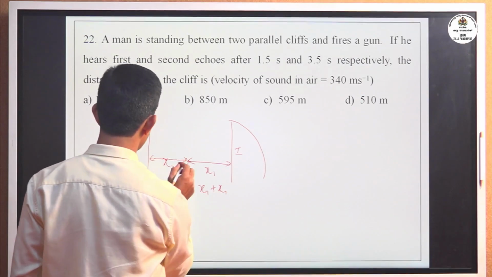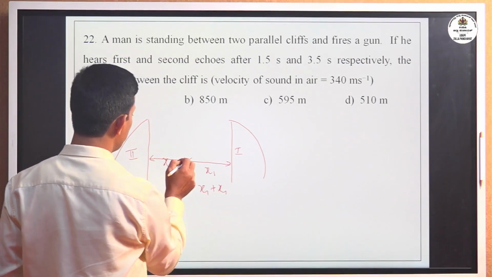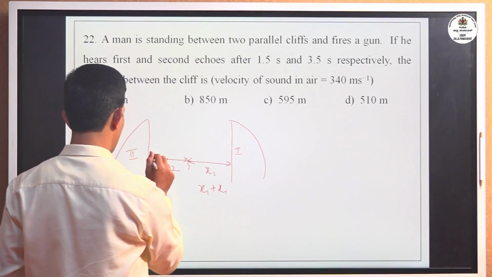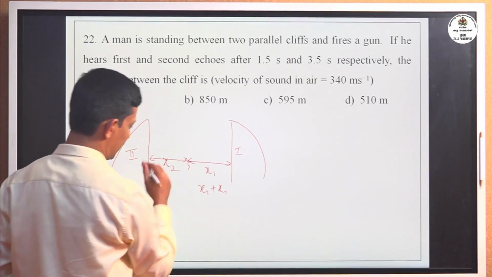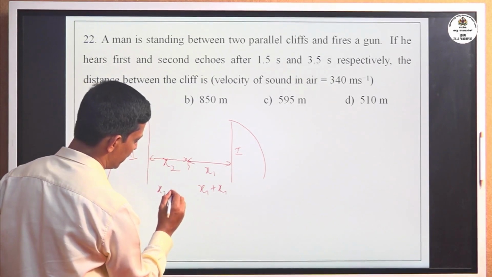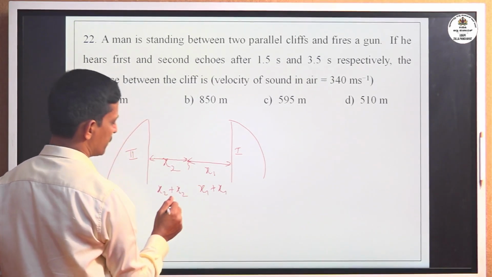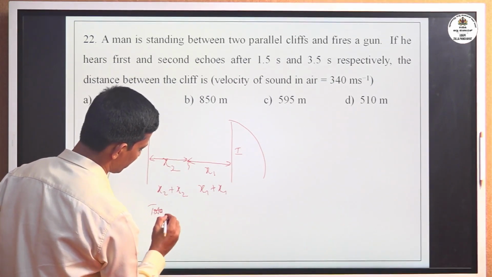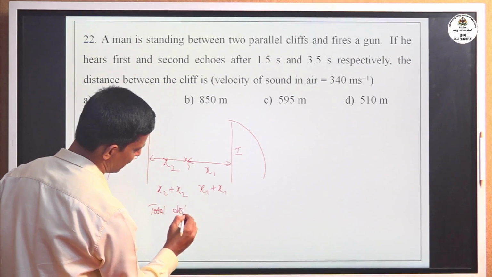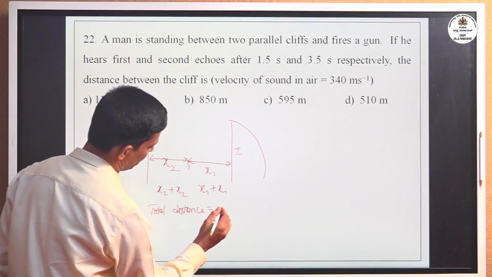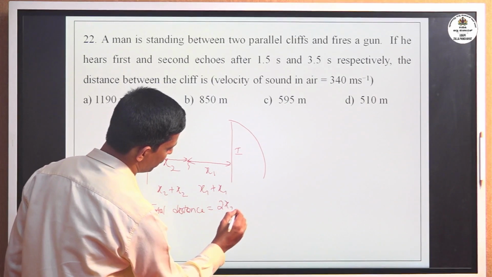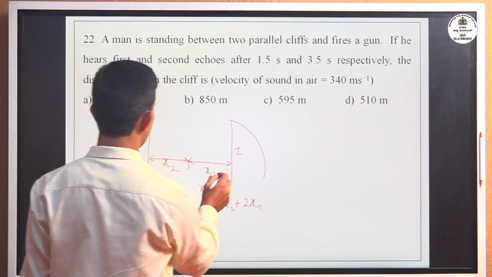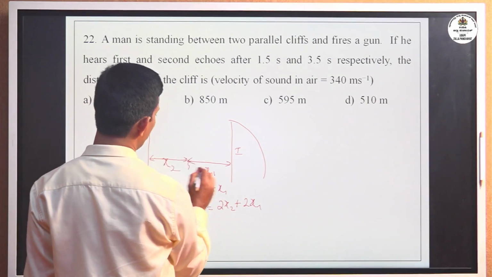This side also same, the total distance traveled by the sound wave is x2 from the person to the second cliff and reflected back to the person, again x2, that is x2 plus x2. You can write it as 2x2 plus 2x1. But you have to find the distance between these two cliffs, x1 plus x2, equal to how much?